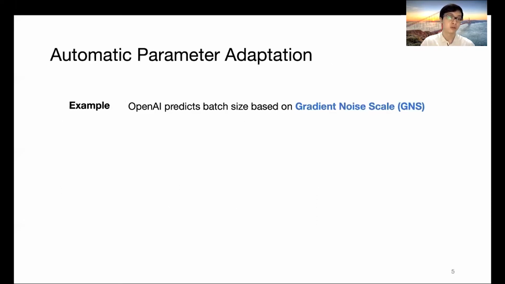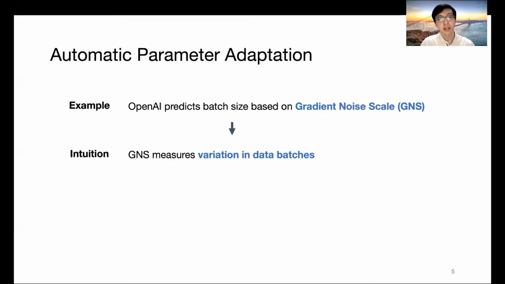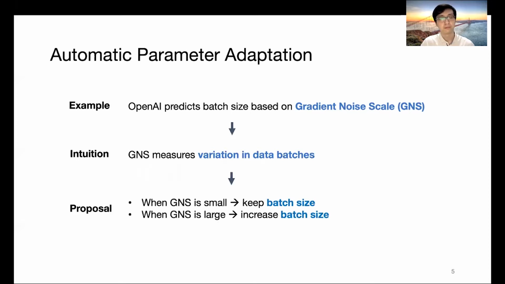To avoid the issues of empirical parameter tuning, people are exploring automatic parameter adaptation. A recent proposal is from OpenAI. OpenAI tried to automatically set the batch size based on a monitoring metric called gradient noise scale. Intuitively, the gradient noise scale can measure the variation in data batches.